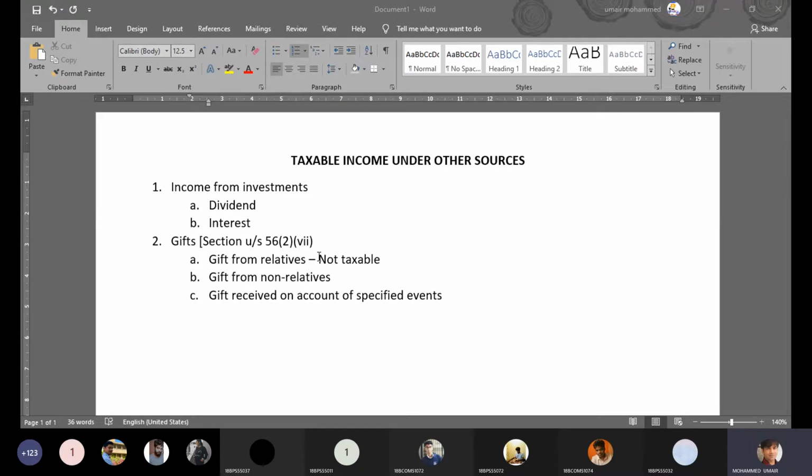Third, again, brothers and sisters of the assessee's spouse, which means the siblings of your husband or wife. Generally in the Indian context, we use the words brother-in-law or sister-in-law. So spouse, second, your siblings, brothers and sisters. Third, your spouse's siblings, your wife's or your husband's brothers and sisters. Fourth is brothers and sisters of either of your parents.